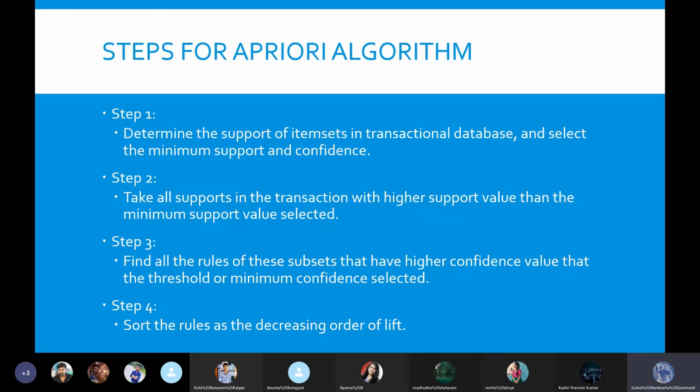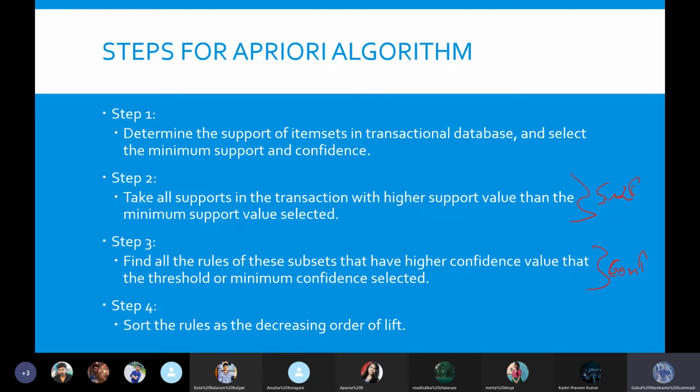And the third step will be which subsets have higher confidence and higher support level of these two. Actually, step 2 identifies support and step 3 identifies the confidence. Step 2 checks whether the support is higher than the previously established support or not, and this one identifies the confidence, whether it is more confident or not. The confidence value comes from the confidence formula which I have previously shown in the starting slides.